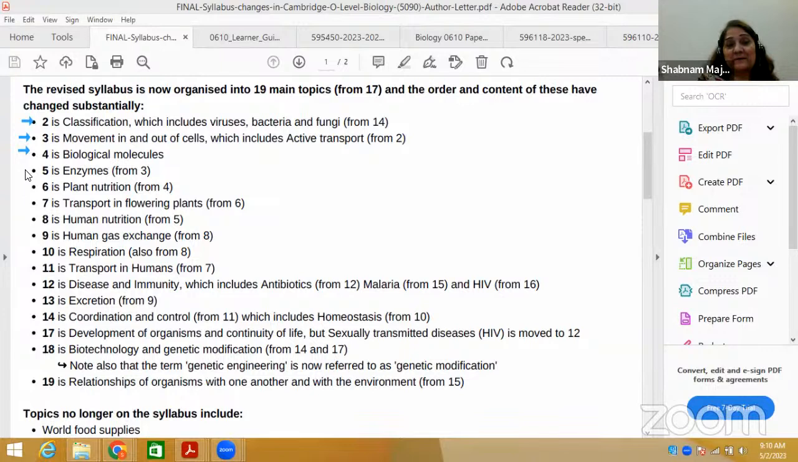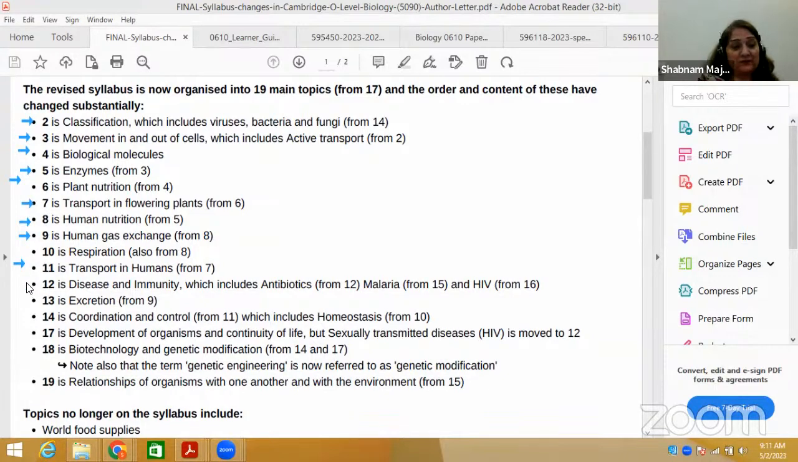The next topic is based on enzymes basically. Enzymes is basically the same, and then plant nutrition, then transport in flowering plants, human nutrition, human gas exchange. It used to be gas exchange and respiration together. Now it is separated as gas exchange and respiration. And then transport in humans as such.